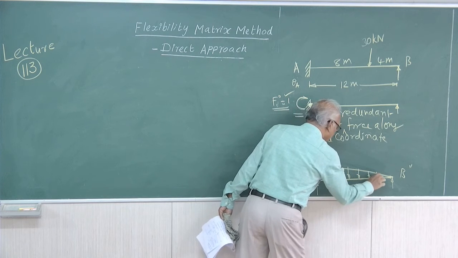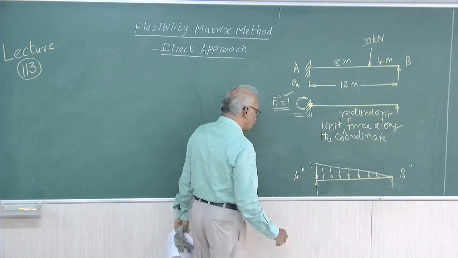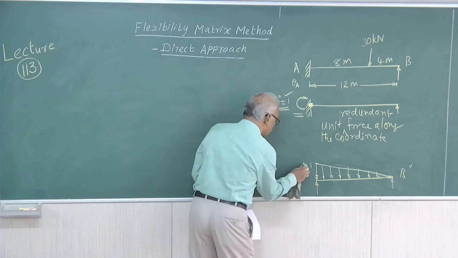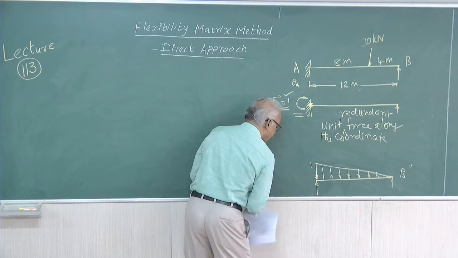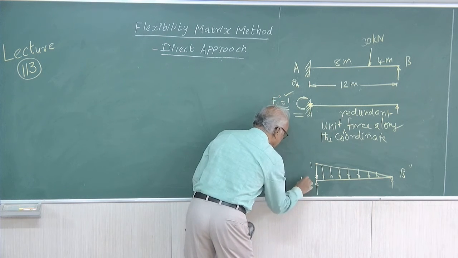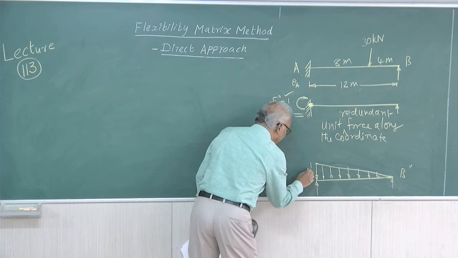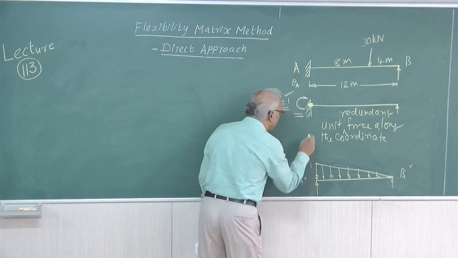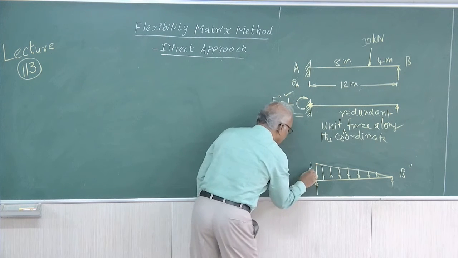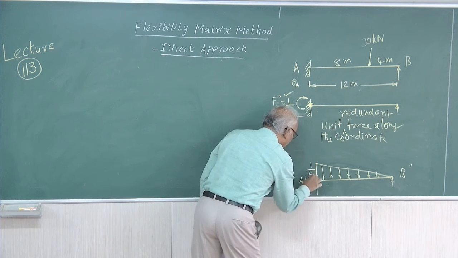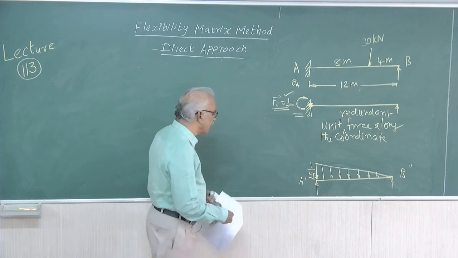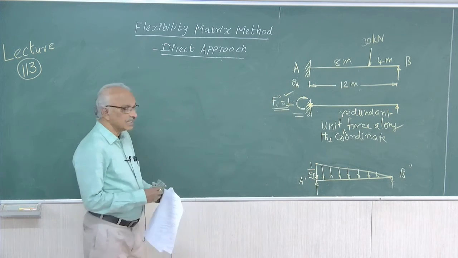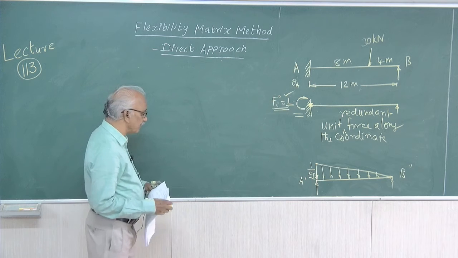The bending moment diagram is a triangle varying from 1 to 0, therefore, this is A2 dash. The conjugate beam will have to be loaded with the M by EI diagram, M equal to unity, therefore M by EI equal to 1 by EI. The conjugate beam is loaded with the M by EI diagram of the given beam.